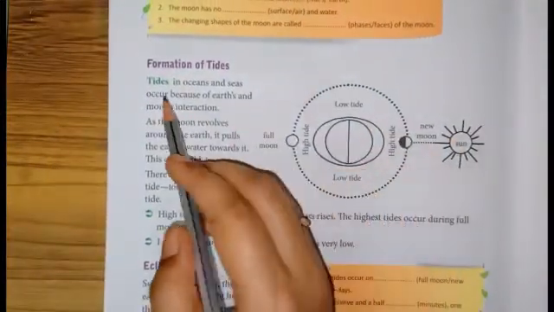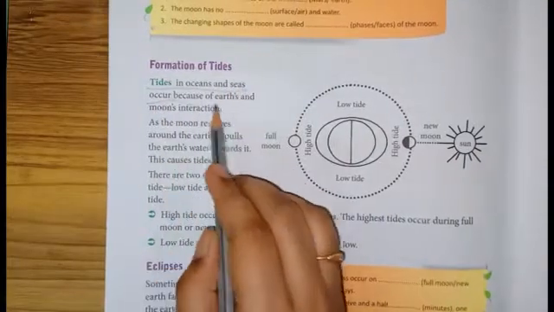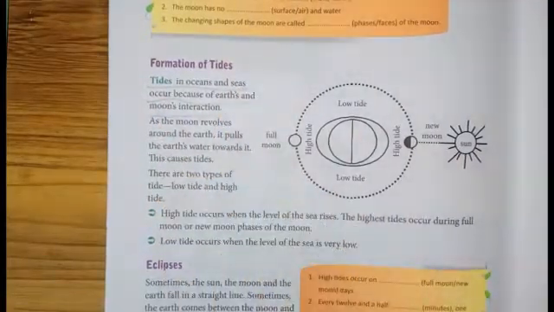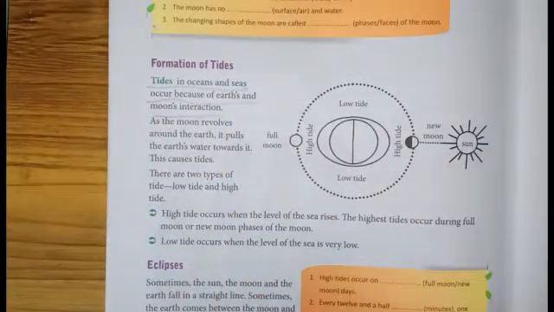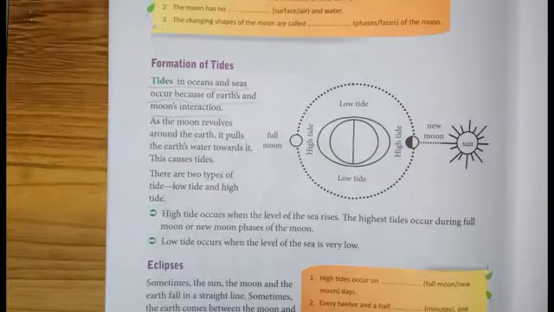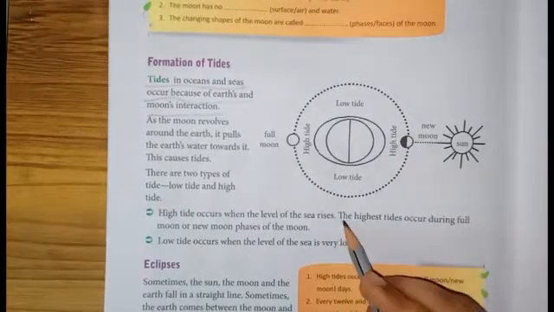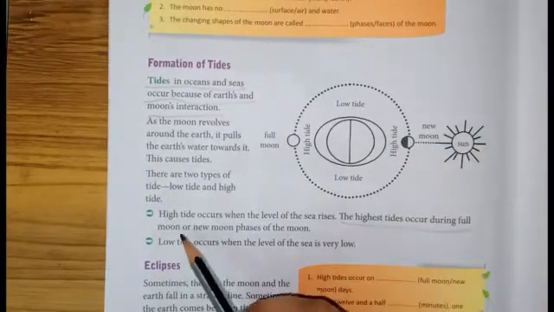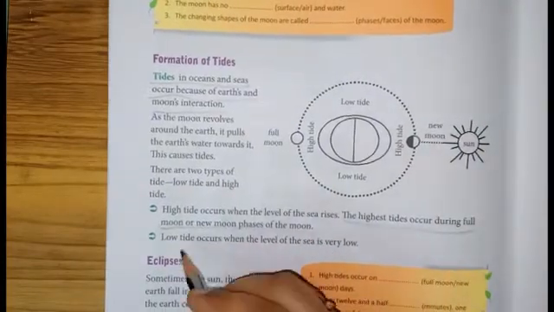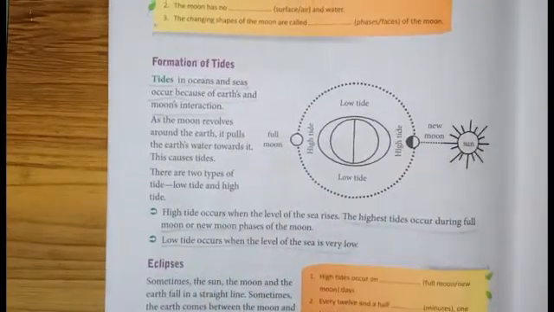Formation of tide. Tides in oceans and seas occur because of earth and moon interaction. Highest tide occurs during the full moon or new moon phase of the moon. Low tide occurs when the level of the sea is very low.